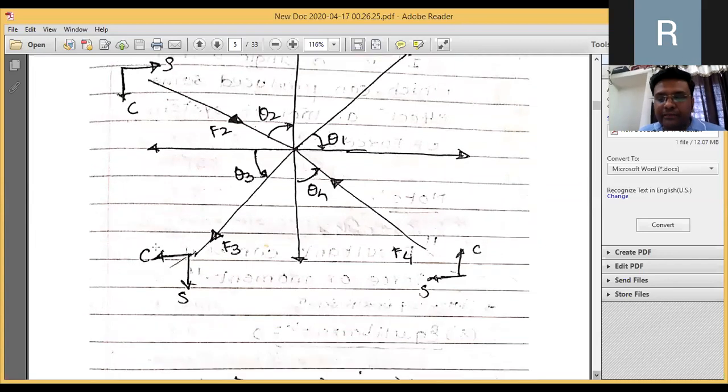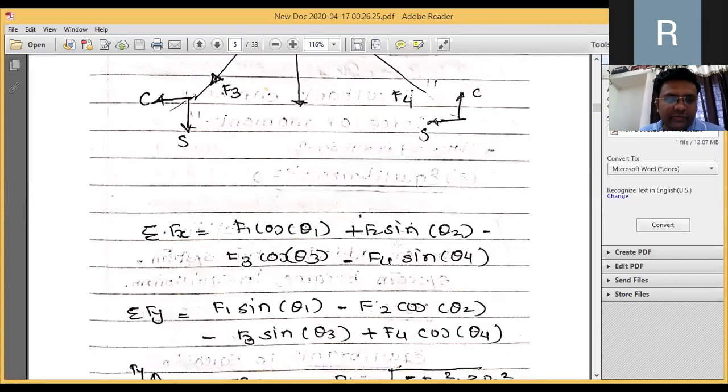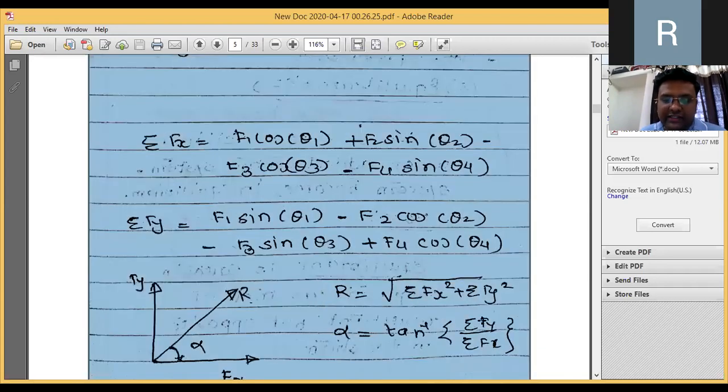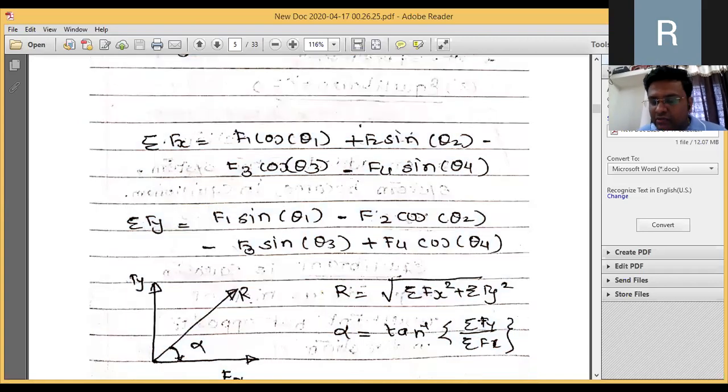So you are expected to calculate fx. The component with which the angle is given is cos, and the other is sin. In this way you calculate, and then you are expected to calculate the resultant by using the formula. This particular formula is to be used. That is nothing but R is equal to root of fx square plus fy square, and alpha is the angle made by the resultant with respect to x-axis. This with respect to x-axis is very important.